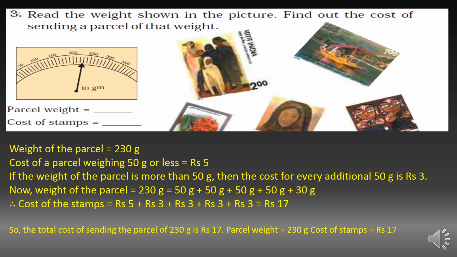is rupees 3. So now the weight of the parcel is equal to 230 gram, that is equal to 50 plus 50 plus 50 plus 50 plus 30 gram. So the cost of the stamps will be rupees 5 plus rupees 3 plus rupees 3 plus rupees 3 plus rupees 3, that is equal to rupees 17. So the total cost of sending the parcel of 230 gram is rupees 17. Parcel weight equals 230 gram. Cost of stamps is equal to rupees 17.